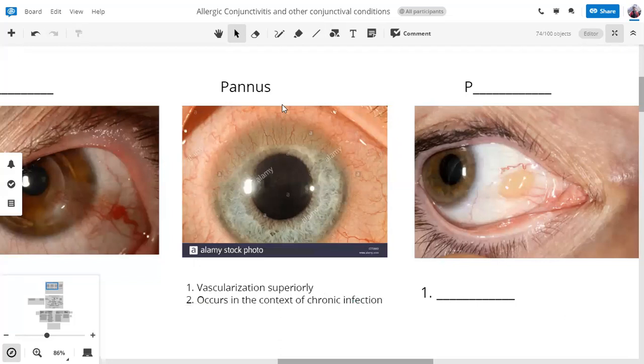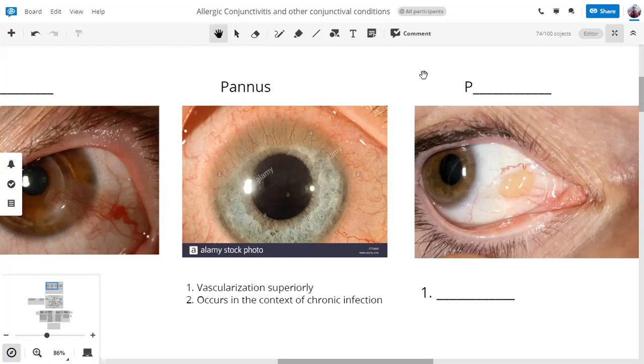So classically, we see pannus in trachoma. Pannus is lymphovascular proliferation into the cornea. It is one of the corneal signs of trachoma. And whenever you describe the pannus, the history clue will be given that this lymphovascular proliferation into the cornea is occurring in the background of a chronic infection. So this is pannus.